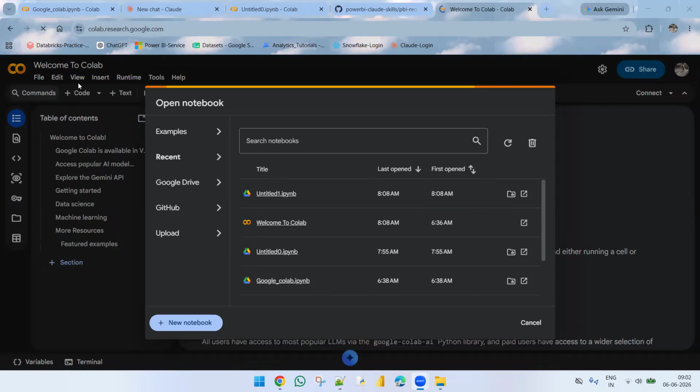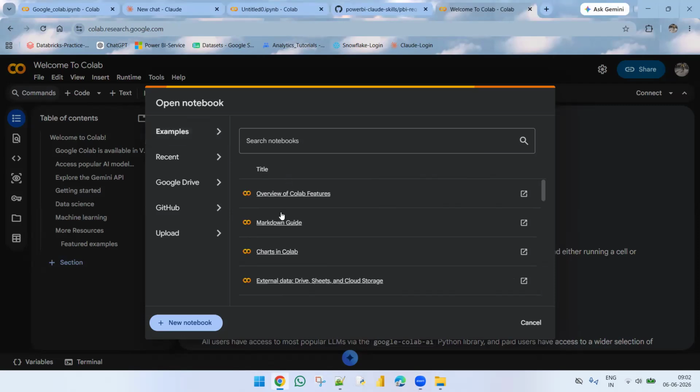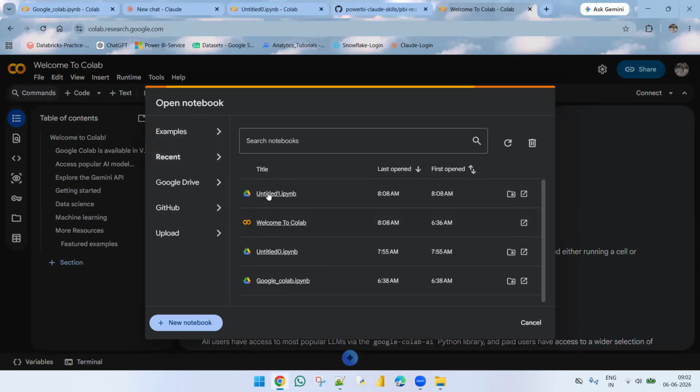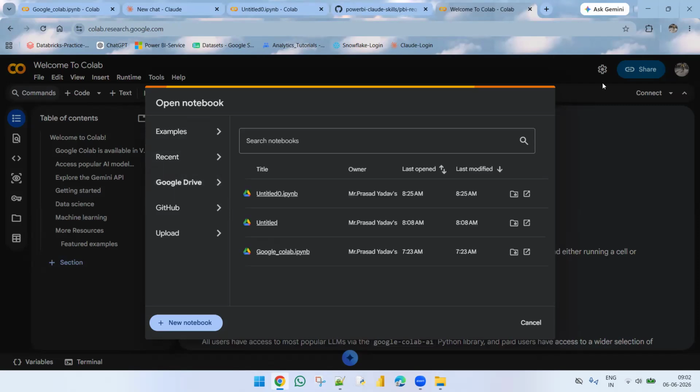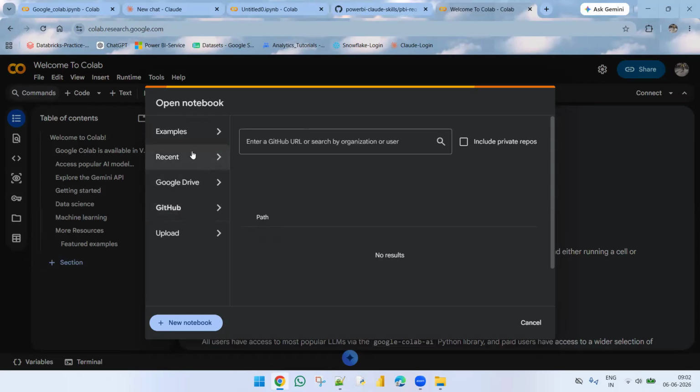And here we can create notebooks, and we can write our Python scripts. And these are the icons we can get here. And these are the scripts which I wrote earlier. And we have to log in to our Gmail account. We can save our files to our Google Drive also. This is GitHub. You can share and store our scripts here.